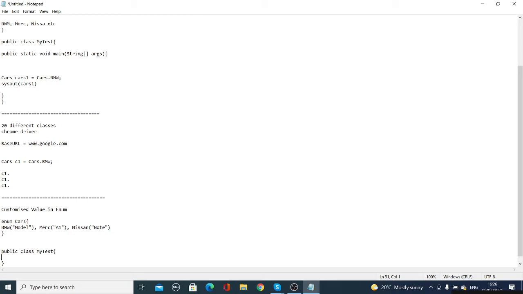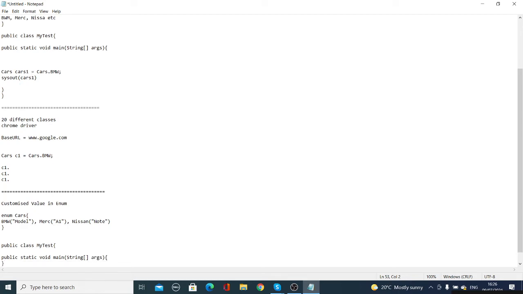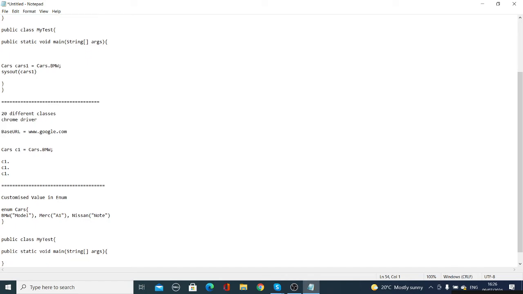So in this case, what happens in here? Your class is there. Any class is incomplete without a main method, otherwise it won't get executed. Public static void main, String arguments, and this is your class. Yes, main method.